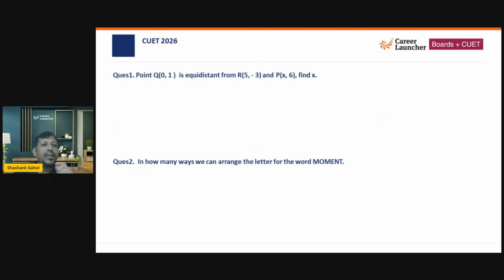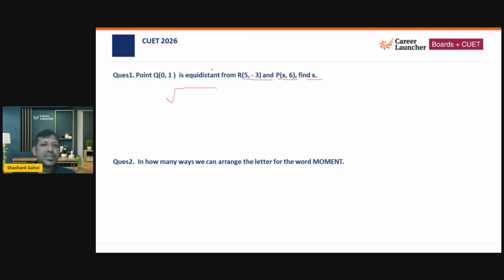The point Q (0, 1) is equidistant from R, that is (5, -3), and P, that is (x, 6). Find the value of x. Okay, so I'm just going to use the distance formula.